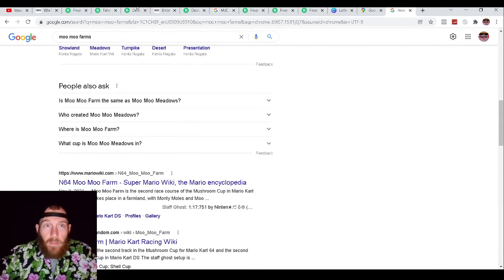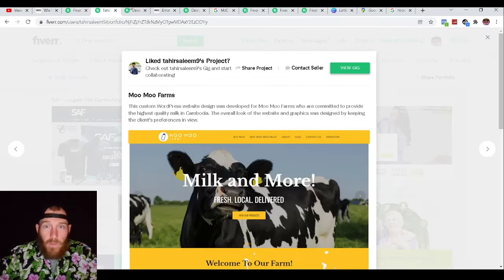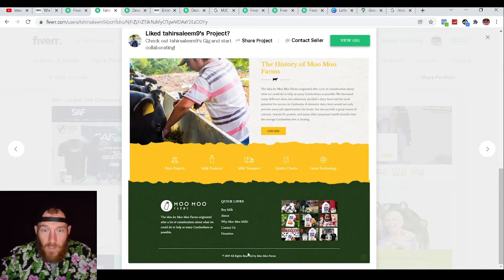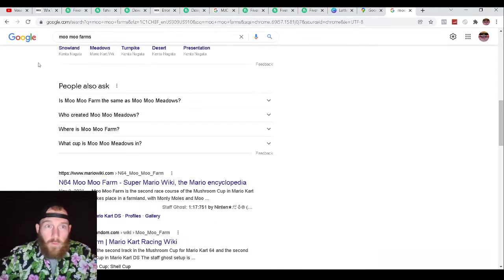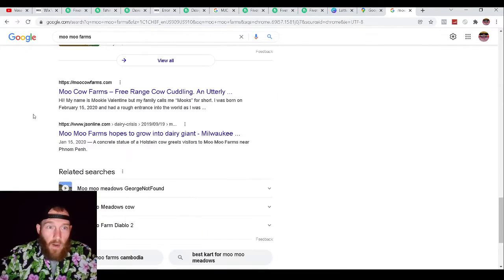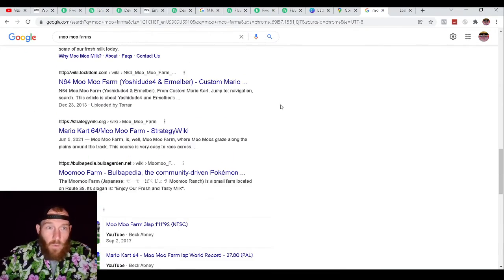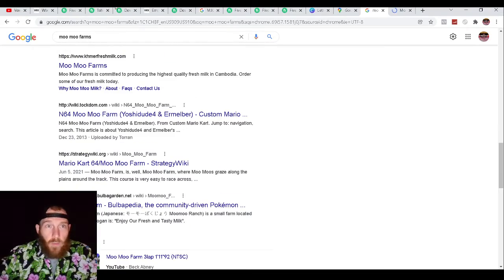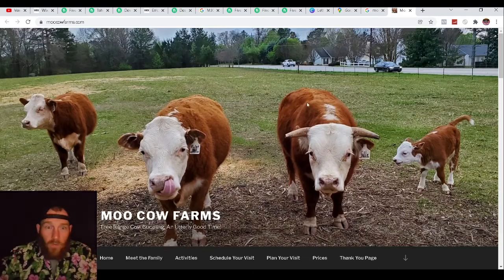So that's the stuff you've got to be looking at whenever you go through these websites. Of course, they're going to be able to build websites for you, but at the end of the day, Moo Moo Farms, who is Moo Moo Farms? So all rights reserved by Moo Moo Farms. Well, why is it when I Google Moo Moo Farms, I don't see anything, right? So that's the stuff you've got to be aware of whenever you go into things. Maybe it's this one. So do your research with these people, because it's just like trying to find Moo Moo Farms. Is this Moo Moo Farms?